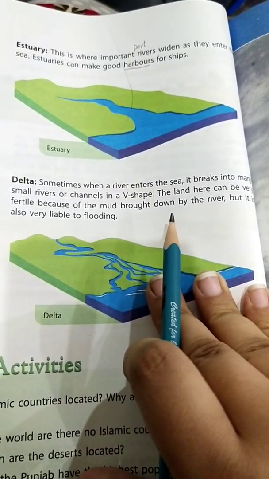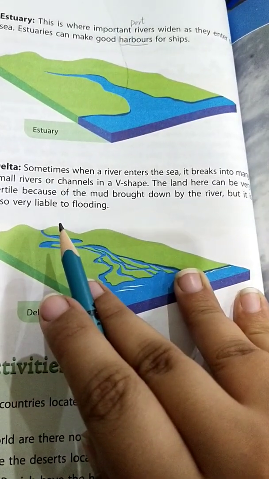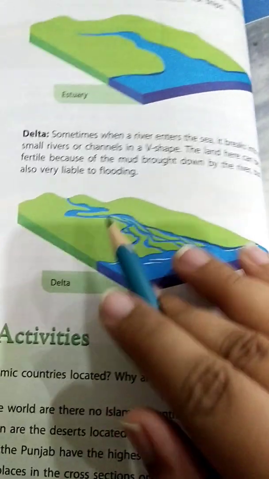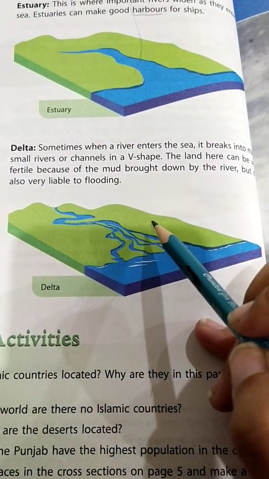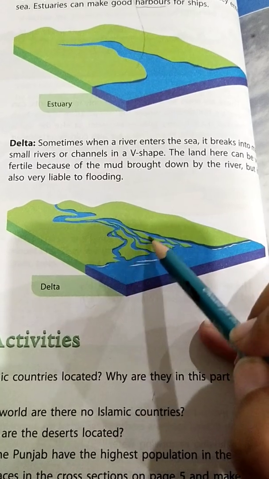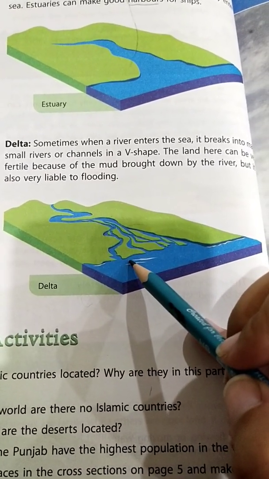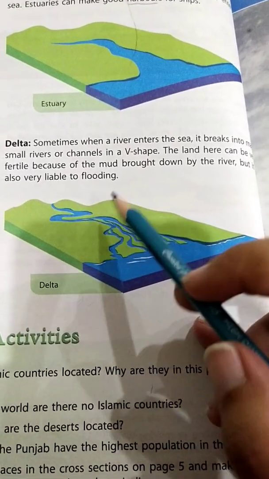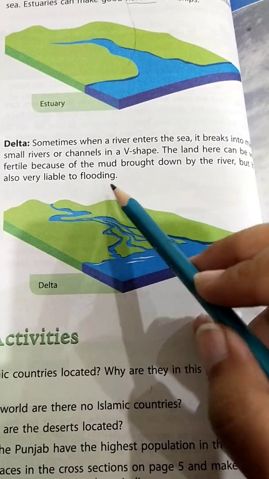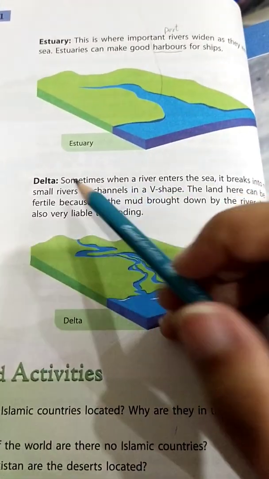The land here can be very fertile because of the mud brought by the river, but it is also very liable to flooding. The danger of flooding in that area is very high, but the area around the delta is very fertile because the mud is deposited there from all over the places where the river passes through. So this is the difference between estuary and delta. So this is your today's lesson.